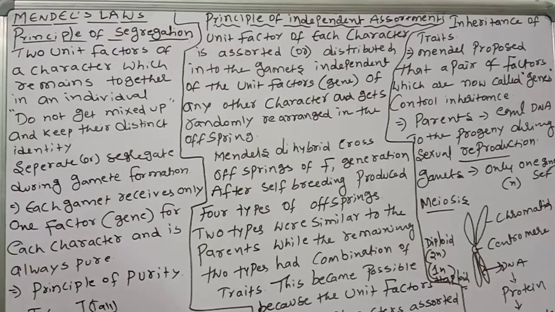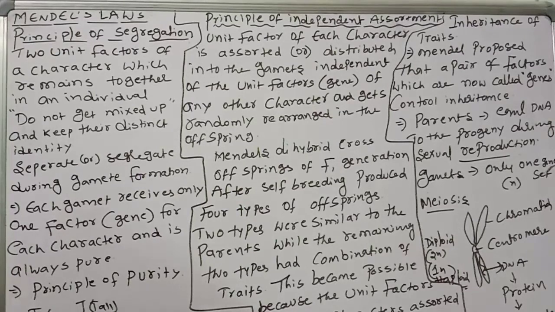So genes control the characters of the organism. The male parent gives nuclear genetic material, the female gives too. Haploid together gives diploid, which gives protein and character, controlling the inheritance of the organism. Like this, inheritance of traits takes place.